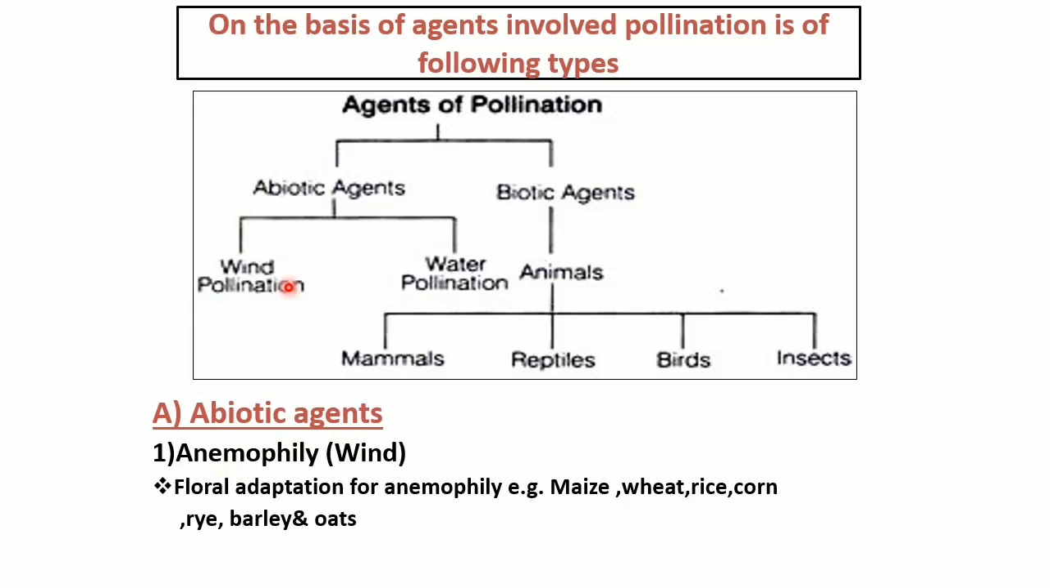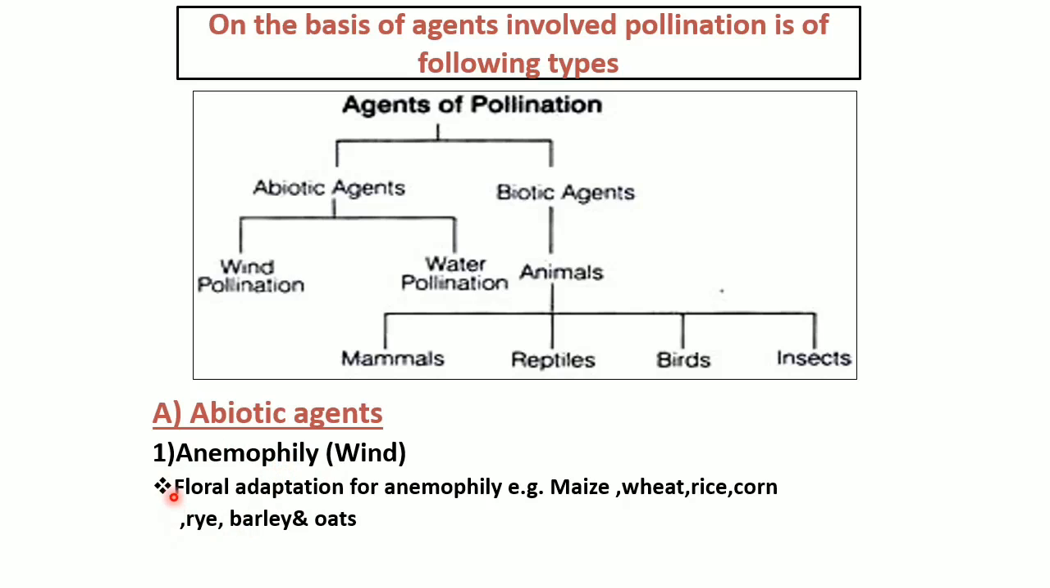The pollination that takes place with the help of wind is called as anemophily type of pollination. What is meant by anemophily? Transfer of pollen grains with the help of wind is called as anemophily. The wind pollinated plants are called as anemophilous plants. Anemophily is considered as the most primitive and simplest type of pollination.